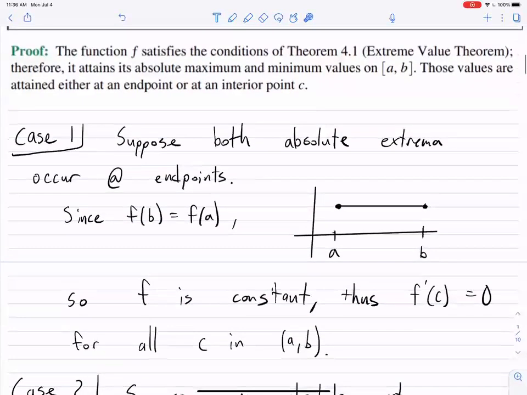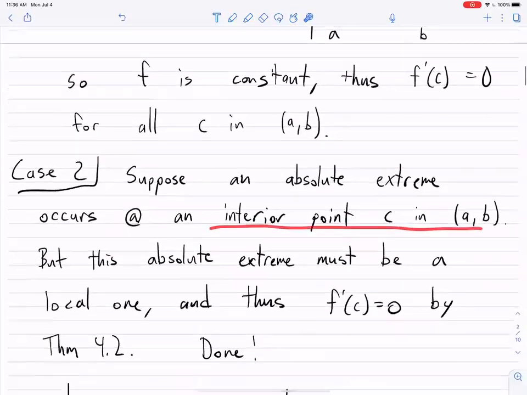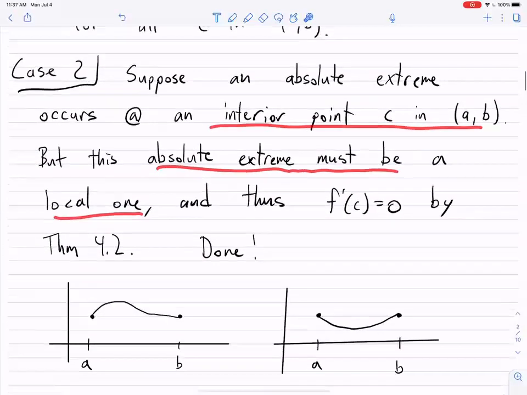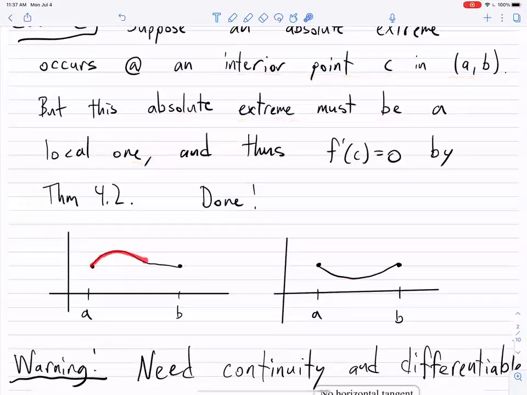The other possibility is that our absolute extrema, either a max or a min, occurs somewhere in the middle. And so if it occurs at some interior point, then this absolute extreme must be a local one, right? Because if it's an absolute max or an absolute min on the interior, because it's continuous and differentiable, it had to continuously go up to that point and back down in order for that to be an absolute extreme. And same for this to be an absolute min, it had to go down and back. And so that means that these are local extrema.